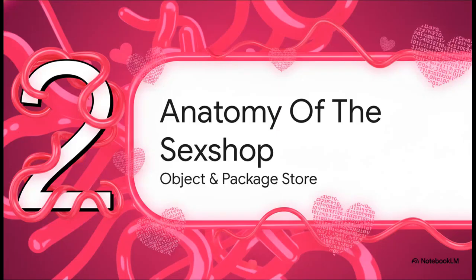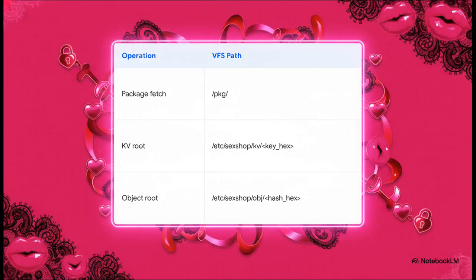Section 2, Anatomy of the Sex Shop. Now, what's really interesting about this slide is how explicit we get with the physical paths, pulled straight from our manual_servers.md docs. Every single operation has a rigid cryptographic route. A package fetch hits /pkg/name. The KV store route lives precisely at /etc/sexshop/kv/key_hex, and the object store route right at /etc/sexshop/objects/hash_hex. It's totally rigid, highly predictable, and perfectly organized.